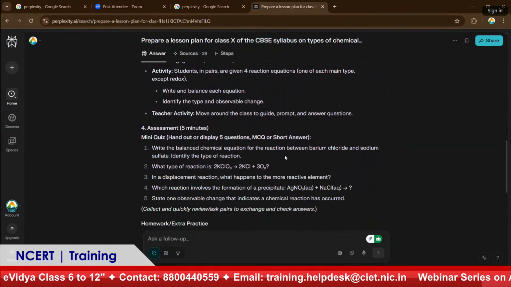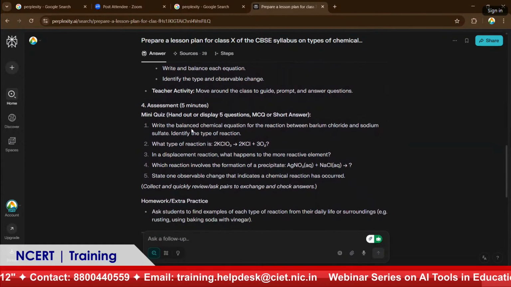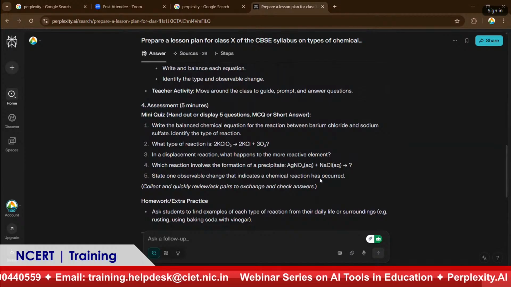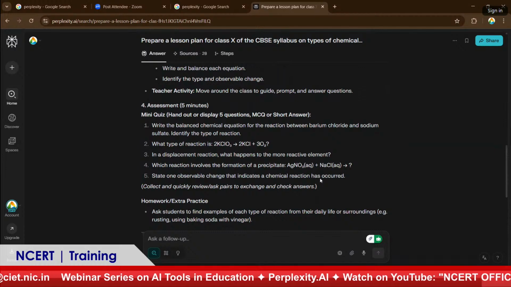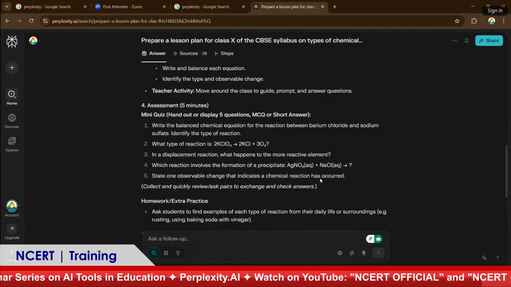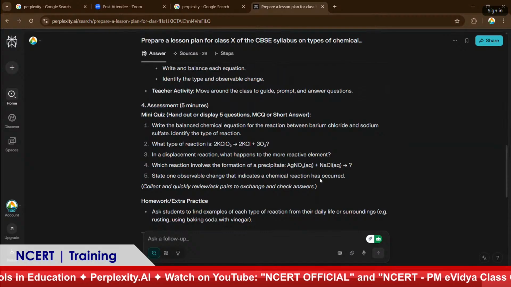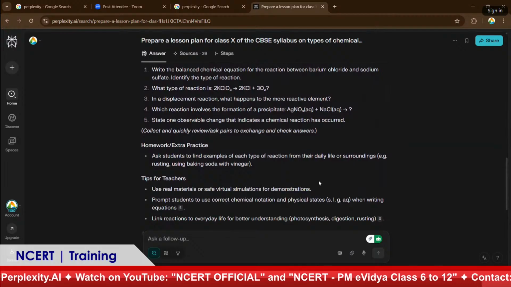Assessment: the formative assessment during the class. What are the questions you have to ask the students? You can perform this as an individual or a group activity. You can give this question to group one, that question to group two, and like that make 5 groups and ask them to write their answers on a paper and submit to you, so that you will know what the effect of your teaching is. And at the end, it will give you homework and extra practice.